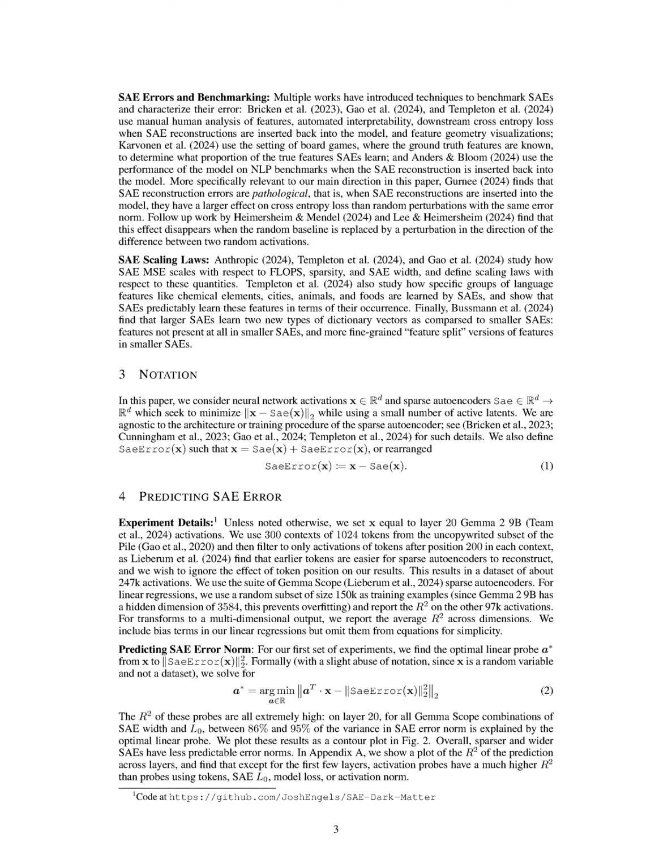The experimental design involved using layer 20 activations from the Gemma 2 9B model, specifically focusing on 300 contexts of 1024 tokens, filtered to include only activations after position 200, resulting in approximately 247K activations.